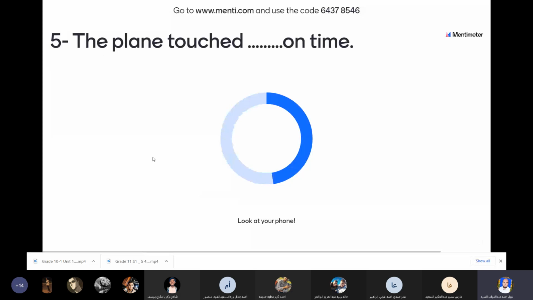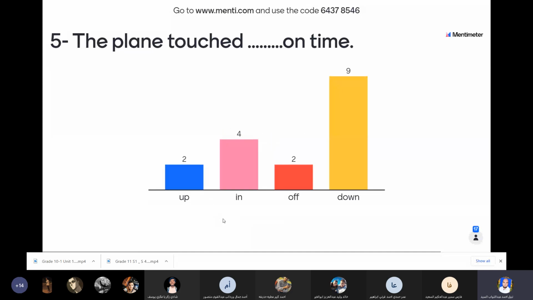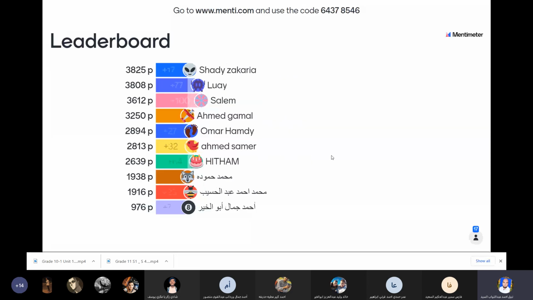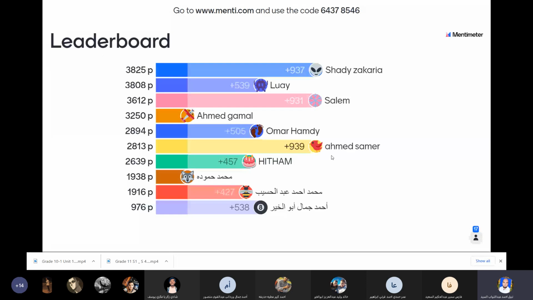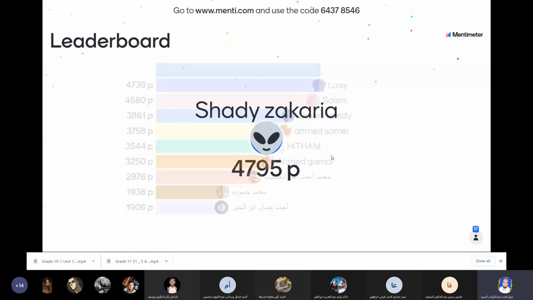The plane touched on time. The plane touched up, in, off, down. The plane touched down is the right answer. Let's see who is the winner. The winner is Shadi Zakaria, 4,795. Good, Shadi. Thank you, Shadi.